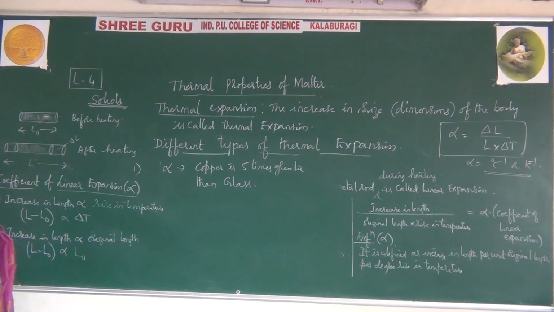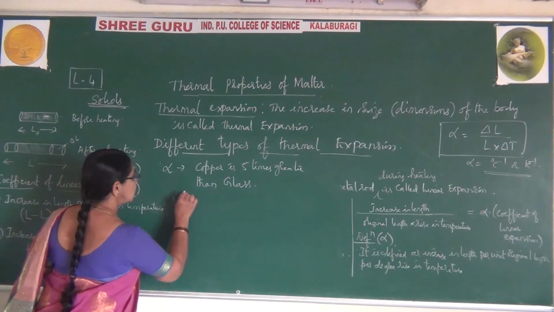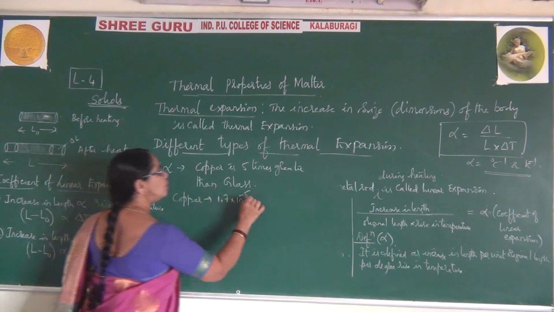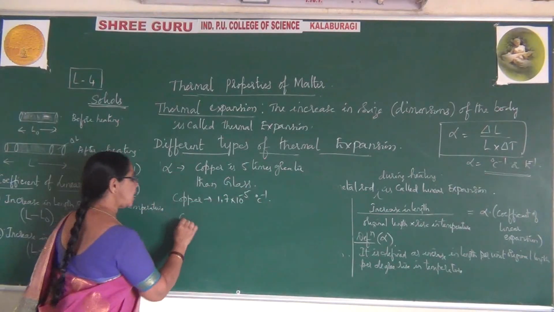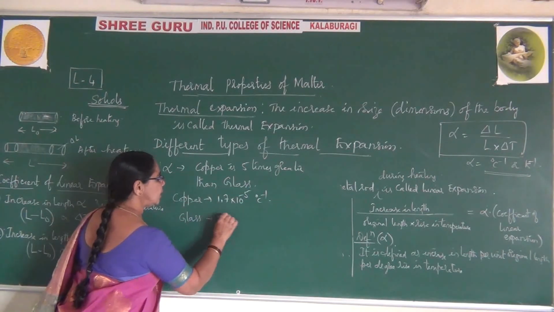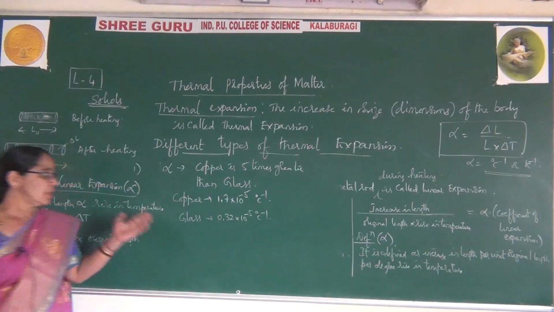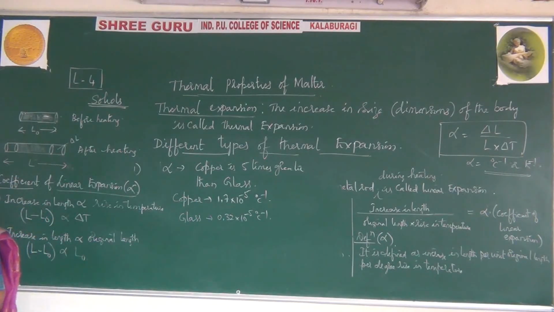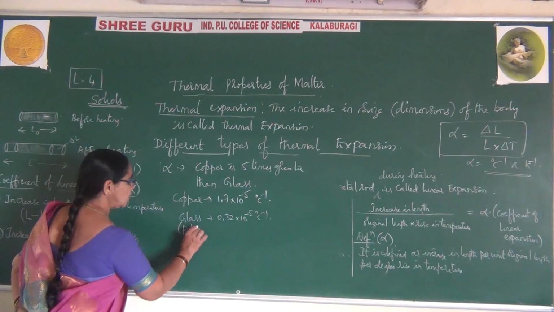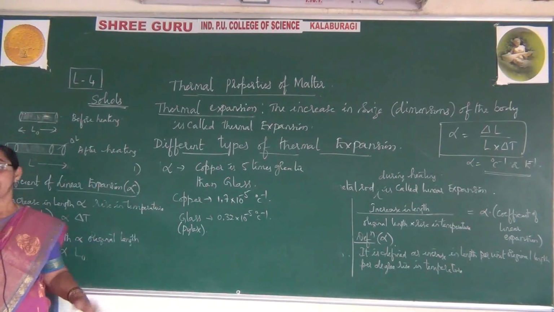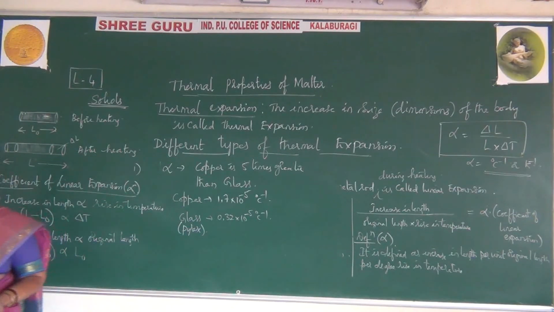For copper it is 1.7 into 10 raised to minus 5 per degree centigrade. For glass, it is 0.32 into 10 raised to minus 5 per degree centigrade. So it is nothing but 5 times, particularly for Pyrex glass. By looking at this, you can say copper is 5 times greater than glass, particularly in the coefficient of linear expansion.